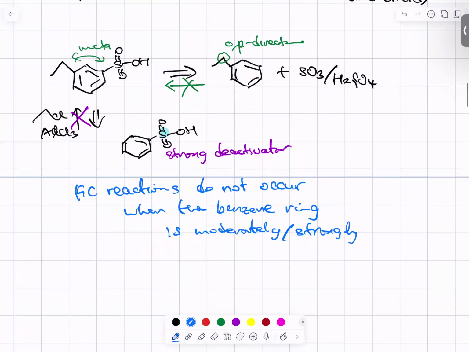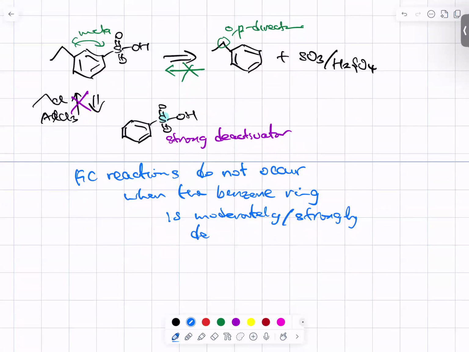We need to remember this limitation of Friedel-Crafts acylation or alkylation. Let's remember this condition.